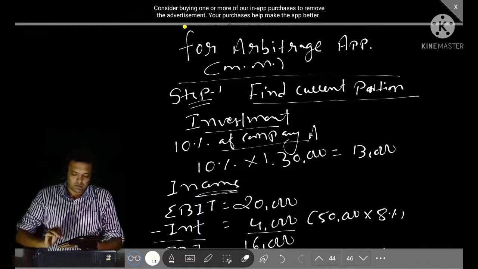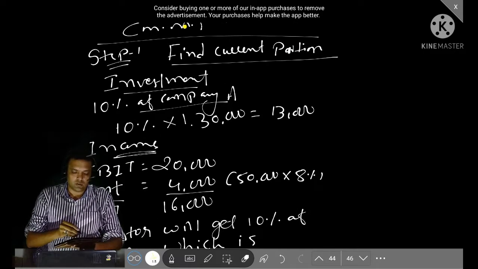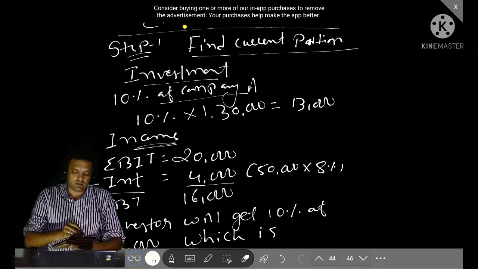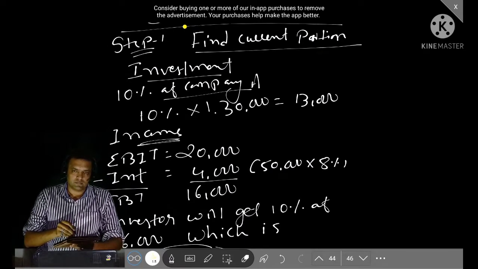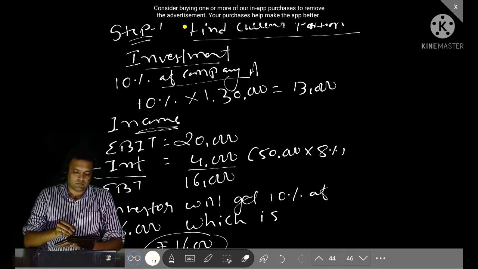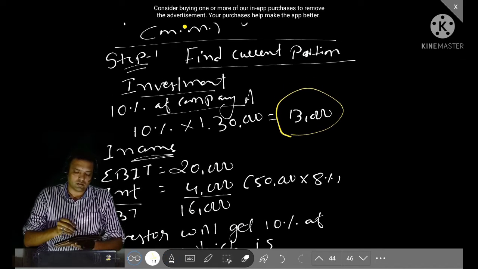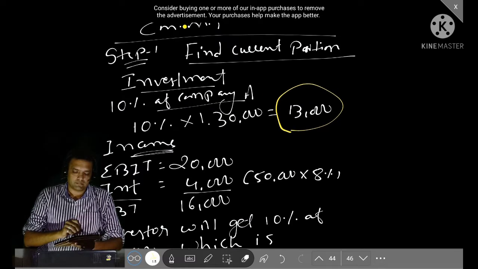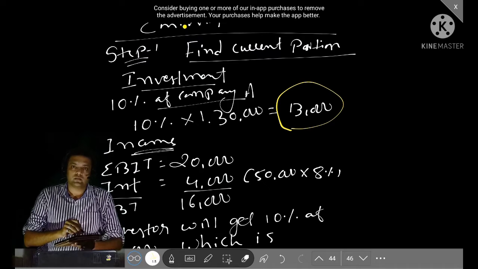In company A, the market value of equity is 1,30,000, and 10% is 13,000. So step 1, find the current position as far as investment is concerned and as far as income is concerned. As far as investment, it is total equity, which is 1,30,000 multiplied by 10% of it.